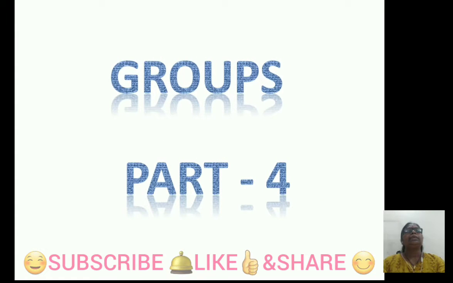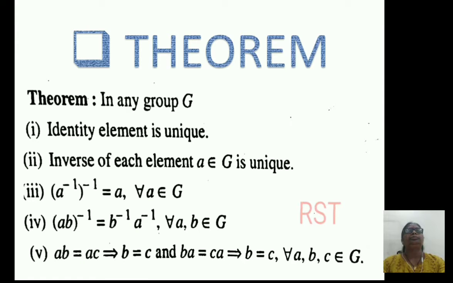Now we will see some theorems on groups. Theorem: in any group G, first result is identity element is unique. Second result is, in any group G, inverse of each element a belongs to G is unique. Third result is, in any group G, (a inverse) inverse equals a for all a belongs to G.